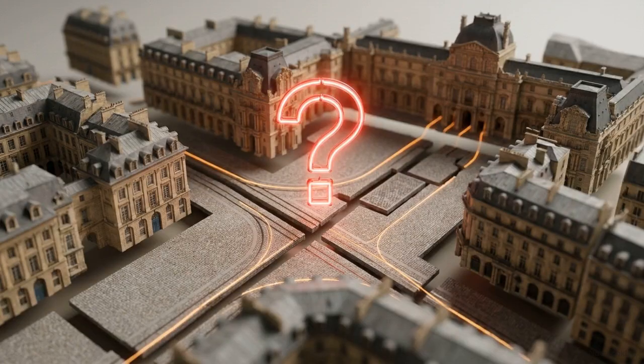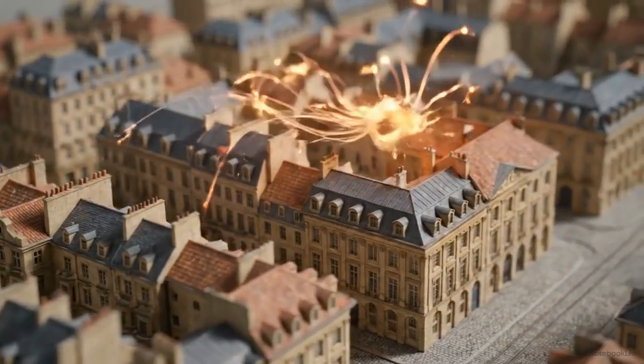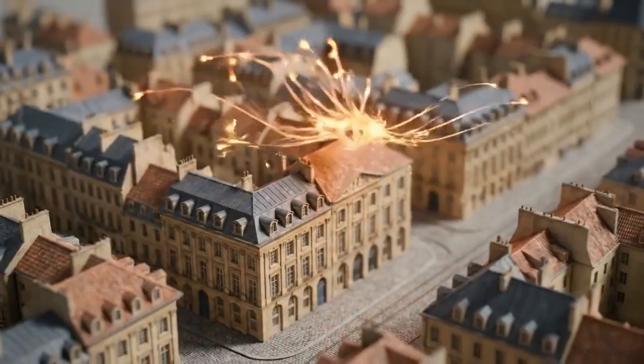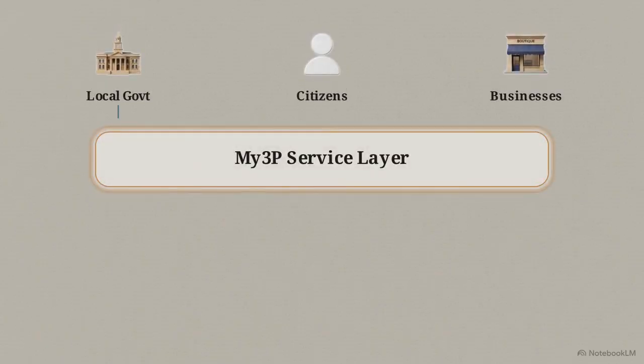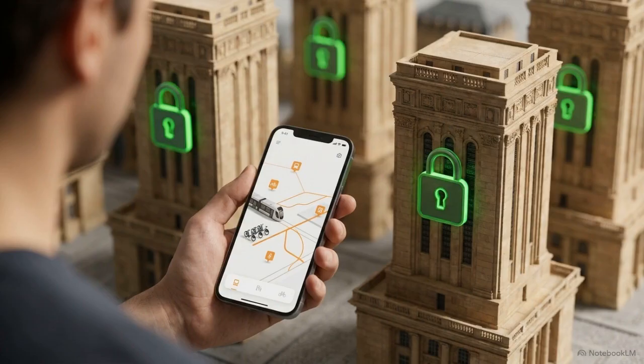But this creates a severe architectural challenge. How do you weave highly fragmented municipal datasets into a single, cohesive public service if you are no longer allowed to centralize the data? The solution is the My3P platform. It operates as an AI-powered cross-domain service layer, connecting local governments to citizens and local businesses. Instead of hoarding information, My3P queries distributed datasets via standardized APIs. The information stays securely at its original source, yet still populates seamlessly on a user screen.